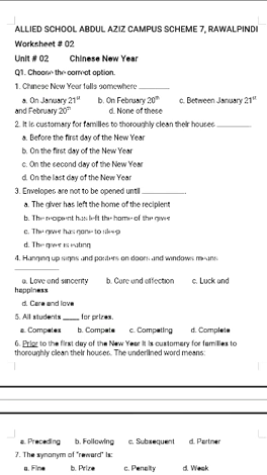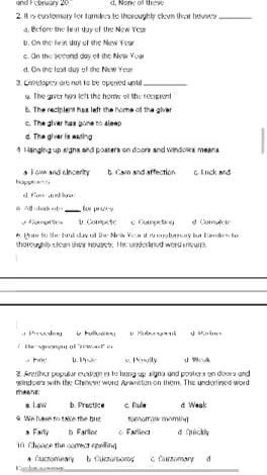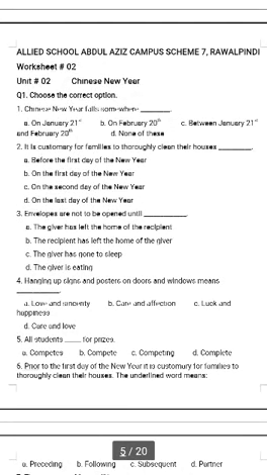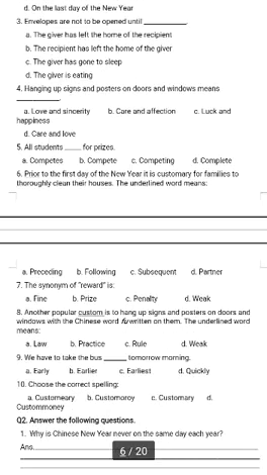Now come towards question number 1. Question number 1 is choose the correct option. In this question we have 10 statements related to this chapter. You have to read the statements or MCQs carefully, and the answer options are given there. You have to circle the correct option according to the demand of the statements.